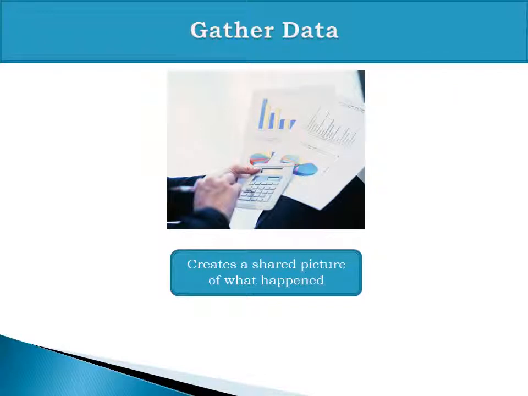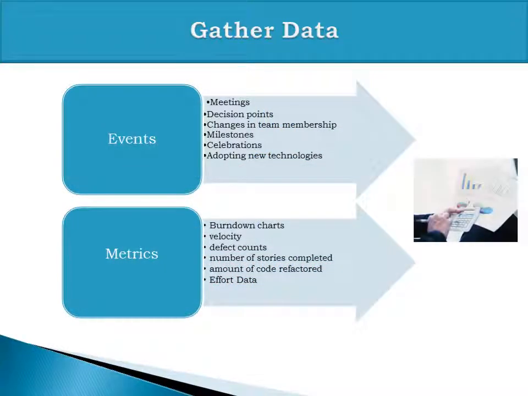Now once we are done with set the stage, we need to gather data. Gathered data helps us in creating a shared picture of what has happened. In its absence, people may have their own window view of the Scrum events or project events.